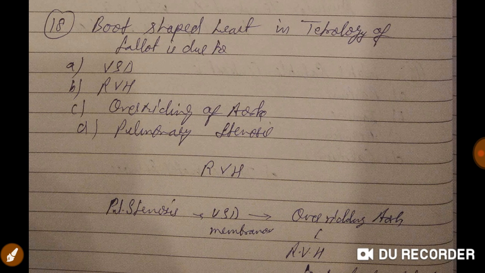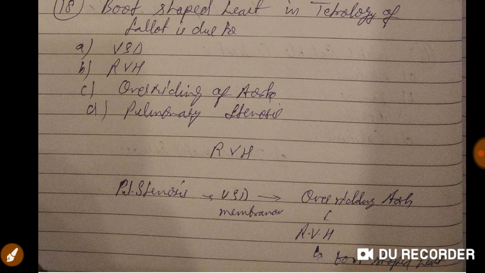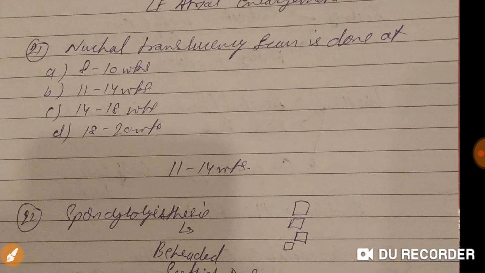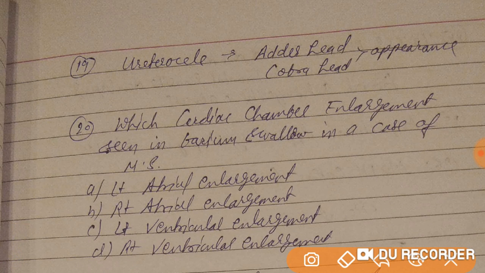Now, boot shaped heart in tetralogy of Fallot is due to right ventricular hypertrophy that we see here. The patient has pulmonary stenosis and then VSD. VSD is membranous, not muscular, and overriding of aorta we see here, and due to the overriding of aorta also we see right ventricular hypertrophy which is responsible for the boot shape of the heart. Now, urethrocele has an adder head or cobra head appearance. We see this appearance.